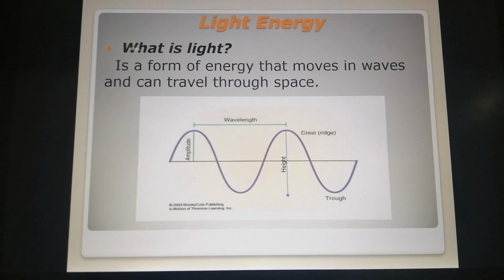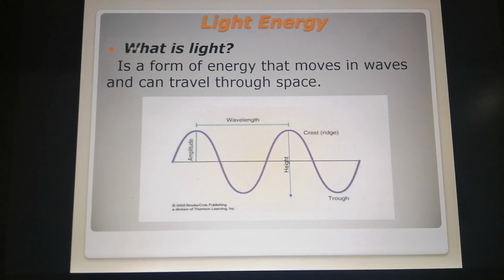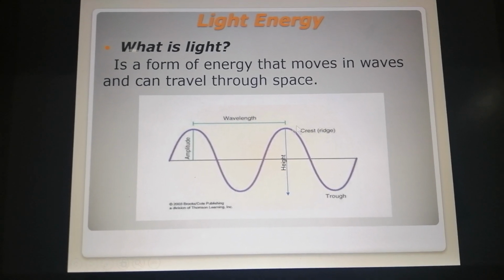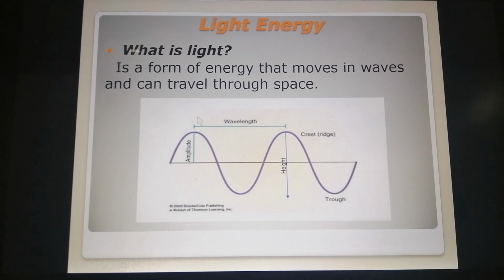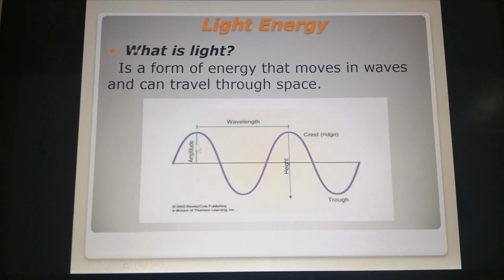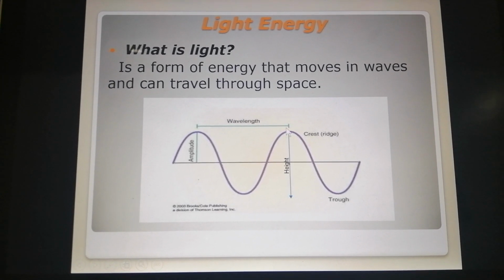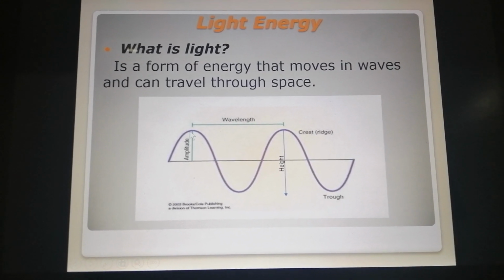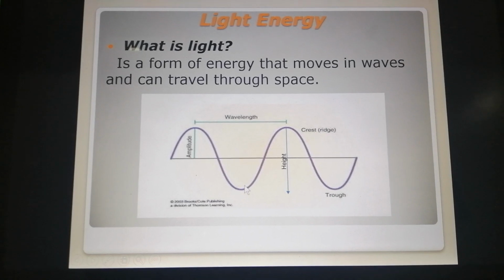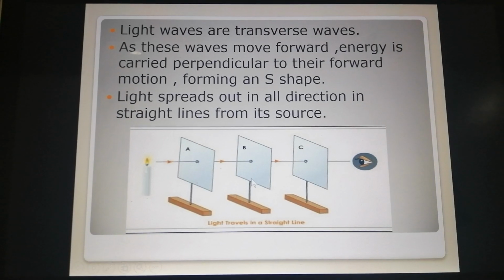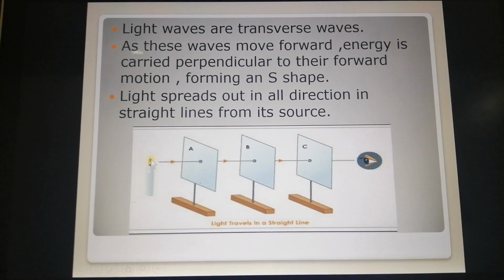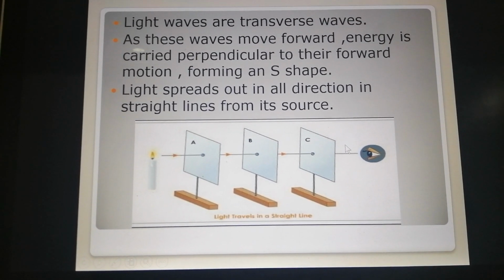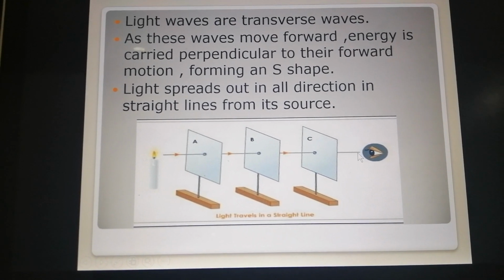So what is the light? The light is a form of energy that moves in waves, S-shaped waves, that have wavelength and amplitude. Okay, the wavelength is the distance between two crests. The amplitude is the distance between the midline and the highest point, or the midline and the lowest point. The light travels in transverse waves. They travel in straight lines and form S-shaped waves.